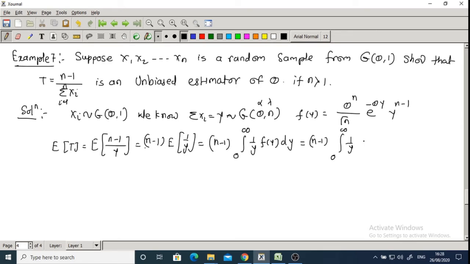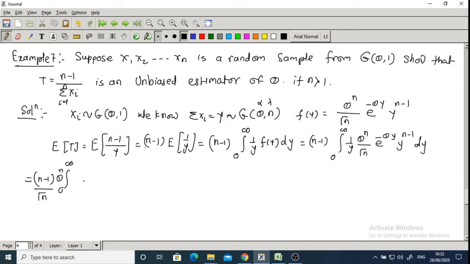What is f of y? Theta raised to n upon gamma n, e raised to minus theta y, y raised to n minus 1 dy, correct? So which is equal to n minus 1 constant as it is, integration from 0 to infinity, constant terms we take outside the integral, so theta raised to n is constant, divided by gamma n, correct?